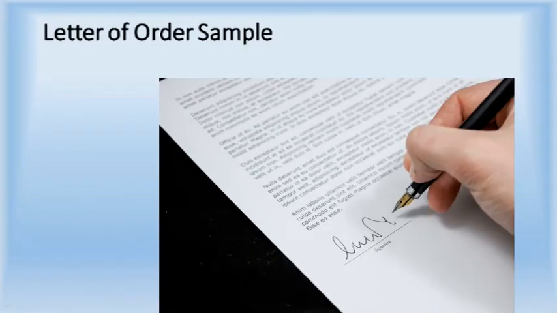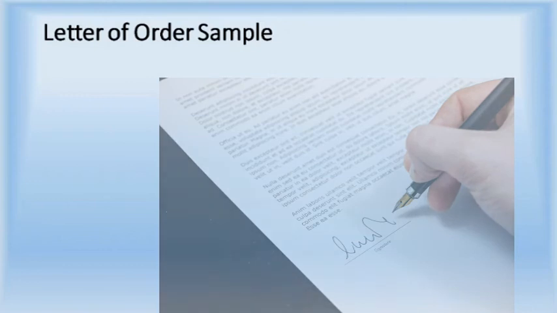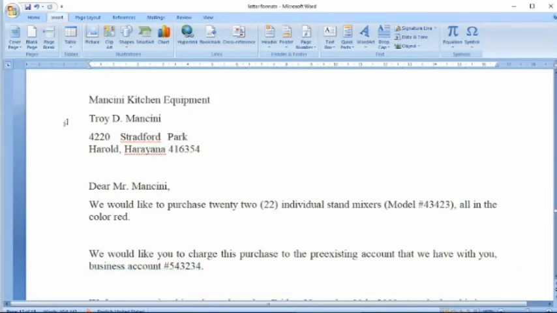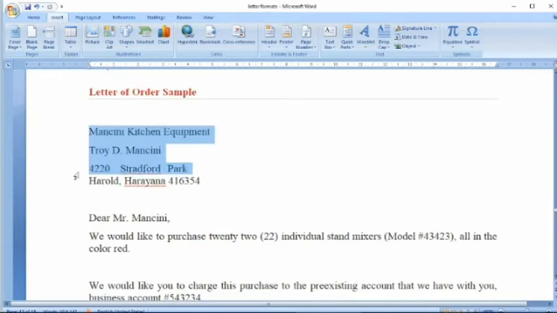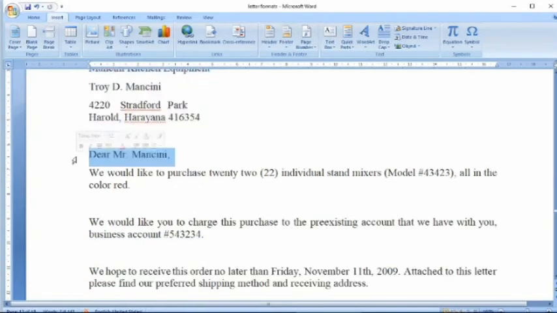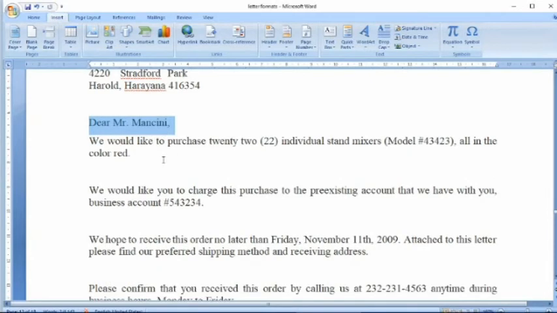Next we will see the letter of order sample. Suppose we are going to order something from another company, how do we write a letter to get an order sample? So here we mention the address of the company where we are writing, and to whom we are writing. And this is called the salutation. I know the first name of the person, so I write, Dear Mr. Mankini. This is how we start.